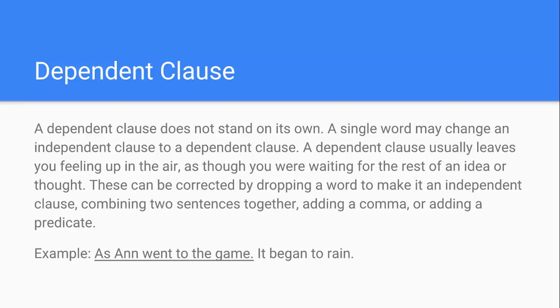So for example, "As Anne went to the game" is a dependent clause. It does not make sense on its own. So you can either drop the "as" and say, "Anne went to the game. It began to rain." You can combine the two sentences together, so you can say, "As Anne went to the game, it began to rain." Or you can add a predicate: "As Anne went to the game, she brought her umbrella. It began to rain."